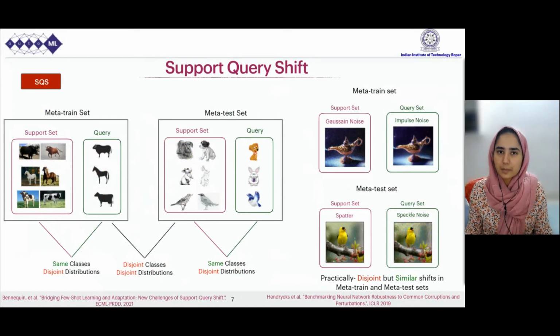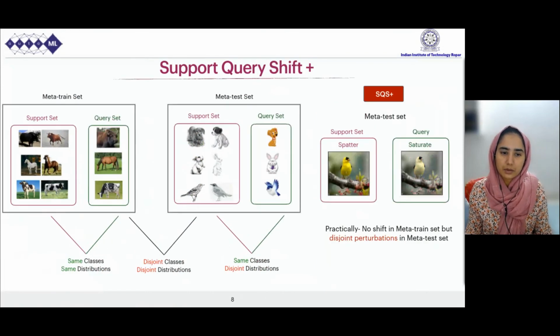But practically, perturbations are taken as the distributions. And they have been taken from Hendrycks et al., which formulate the different types of noises as perturbations. Say in the meta-train set, we have Gaussian noise or impulse noise in the support and the query sets. And during meta-testing, we have say spatter or speckle noise. So these forms of noises, although they are disjoint, are yet related.